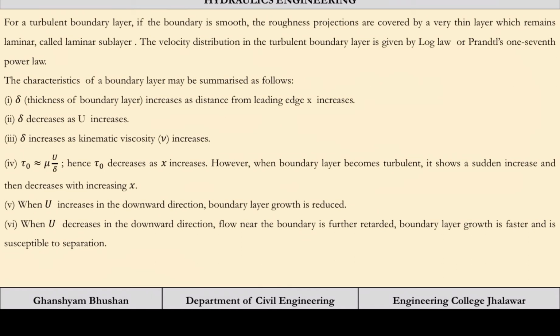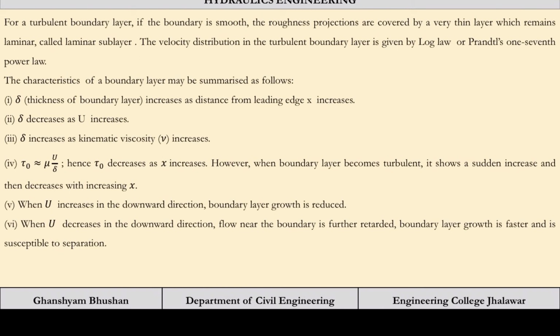For a turbulent boundary layer, if the boundary is smooth, the roughness projections are covered by a very thin layer which remains laminar, called the laminar sublayer. We already discussed this in a previous chapter. The velocity distribution in the turbulent boundary layer is given by the log law or Prandtl's 1/7 power law, which we will see further. The velocity is going to follow the 1/7 power law, and the power of the variation is 1/7, which we will see through the questions.